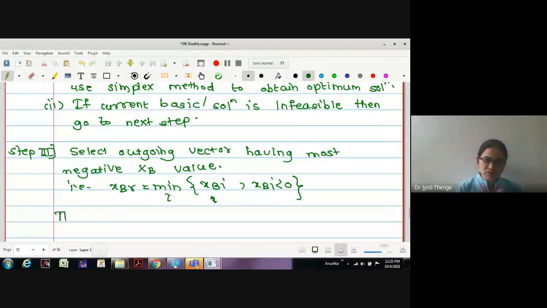Then this row corresponds to the key row. This row is called the key row.